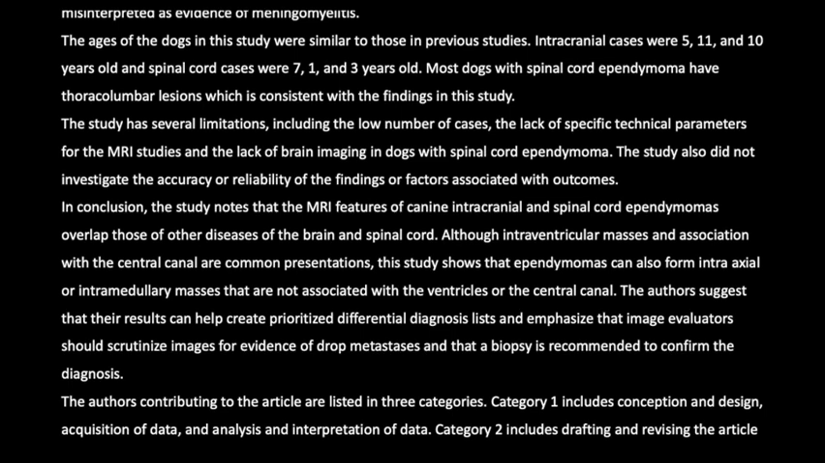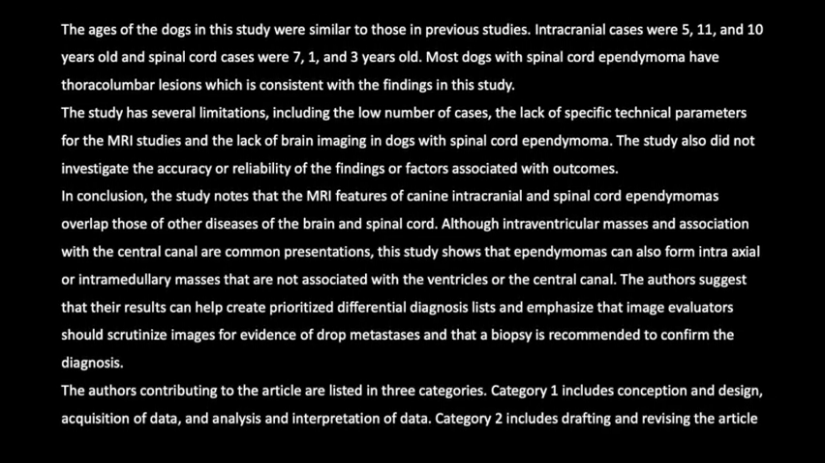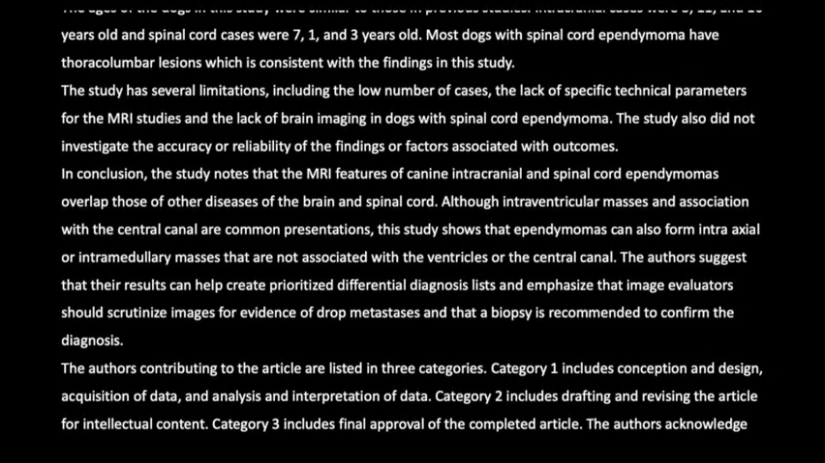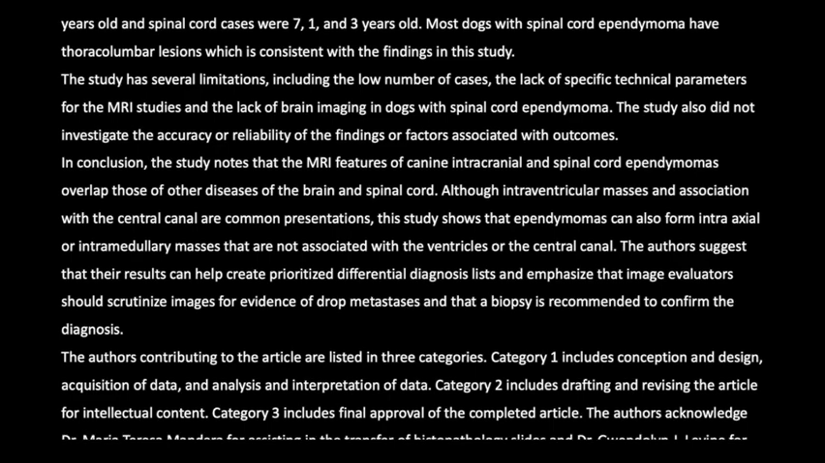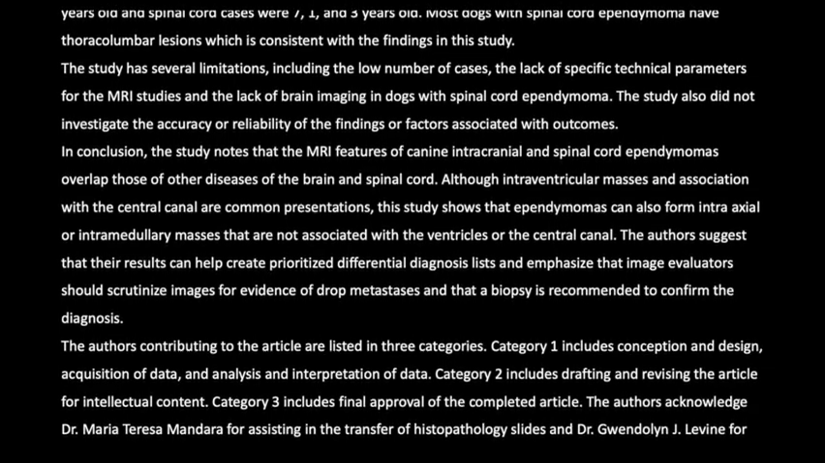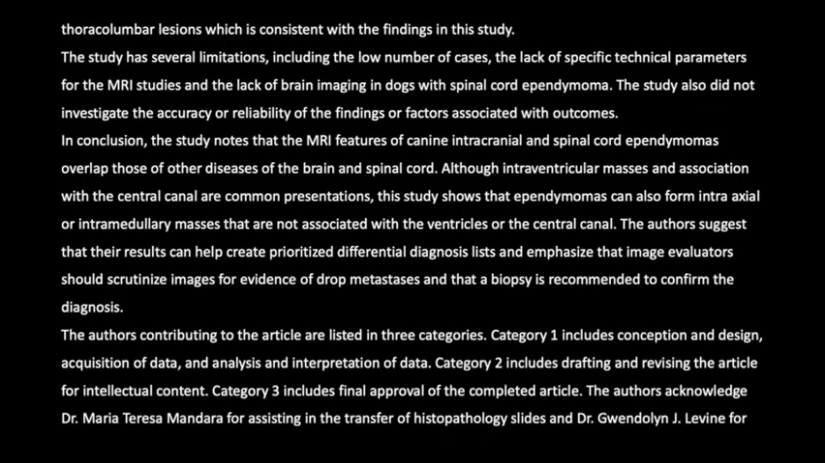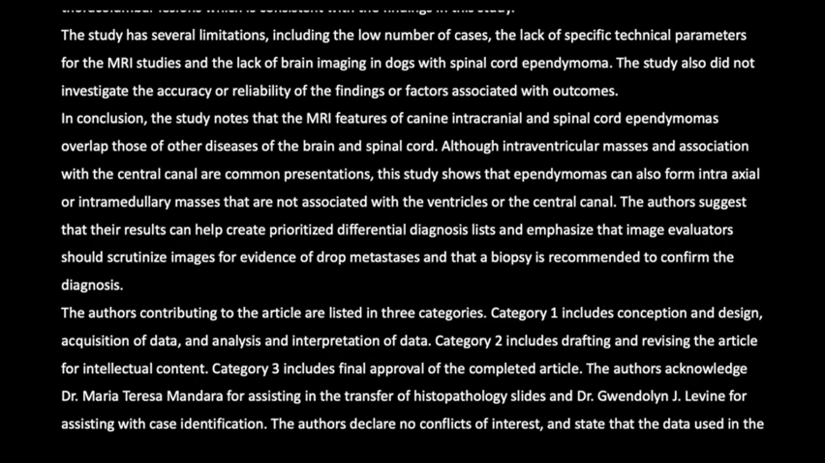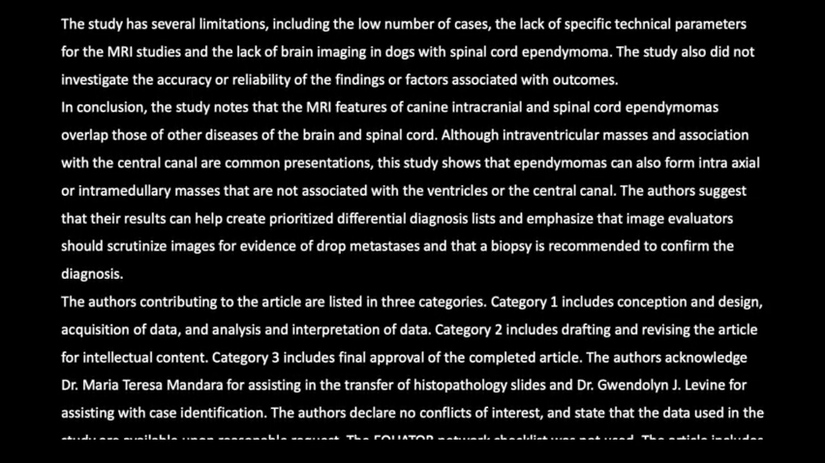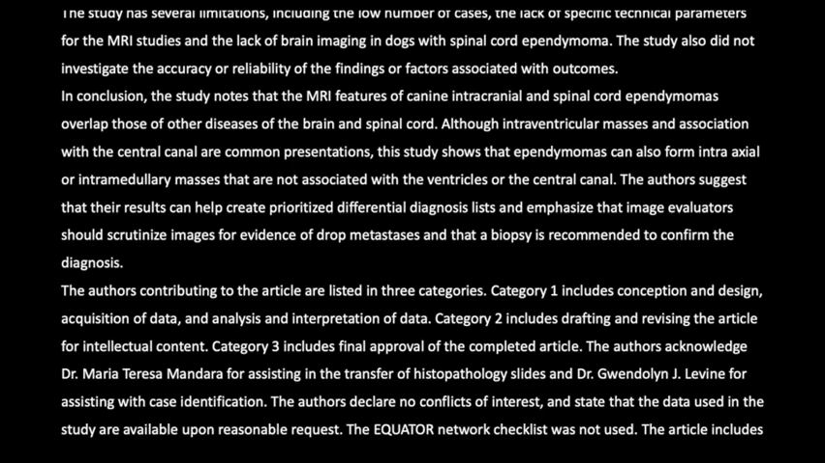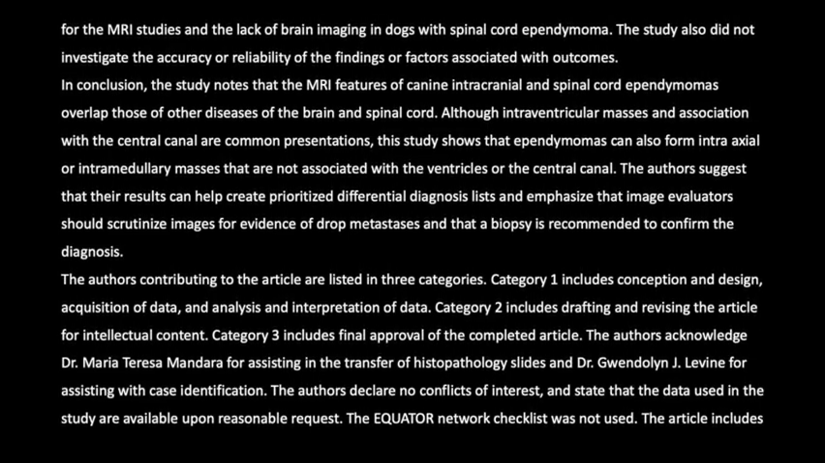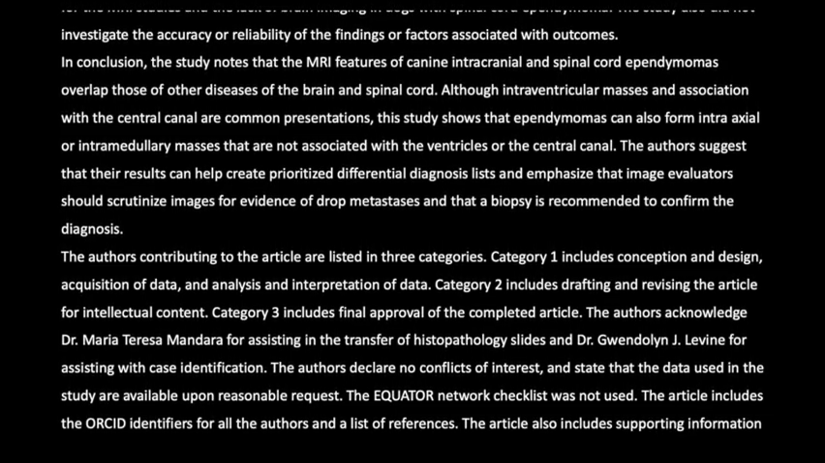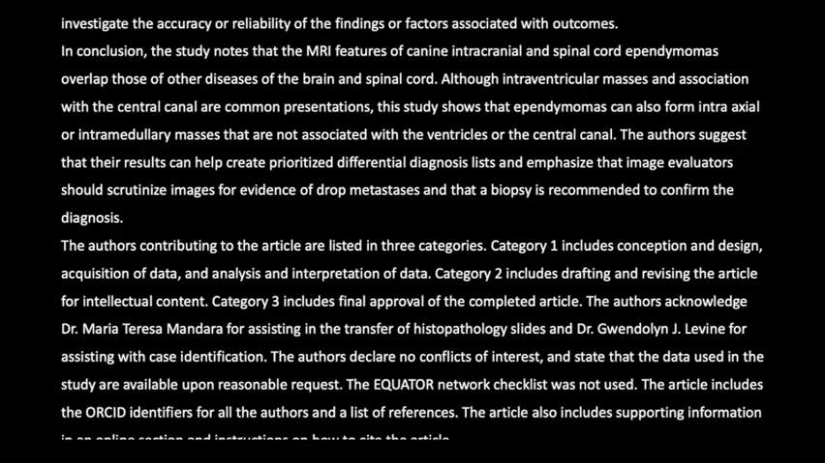In conclusion, the study notes that the MRI features of canine intracranial and spinal cord ependymomas overlap those of other diseases of the brain and spinal cord. Although intraventricular masses and association with the central canal are common presentations, this study shows that ependymomas can also form intraaxial or intramedullary masses that are not associated with the ventricles or the central canal. The authors suggest that their results can help create prioritized differential diagnosis lists and emphasize that image evaluators should scrutinize images for evidence of drop metastases and that a biopsy is recommended to confirm the diagnosis.